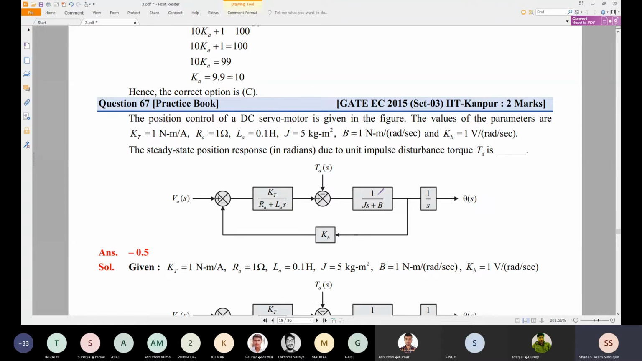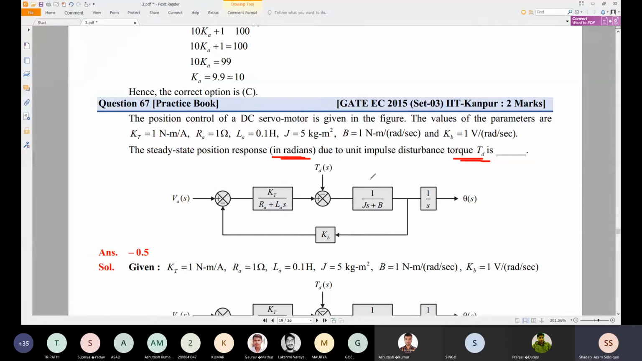The values of the parameters are KT equal to 1 Newton meter per A, RA is equal to 1 ohm, LA is equal to 0.1 Henry, J is equal to 5 kg meter square, B is equal to 1 Newton meter per radian per second, and this KB is equal to 1 volt per radian per second. So KT, RA, LA, J, whatever parameters are used here, are given in the problem, and you're asked to find the steady state position response in radians, the steady state position response due to unit impulse disturbance torque TD.